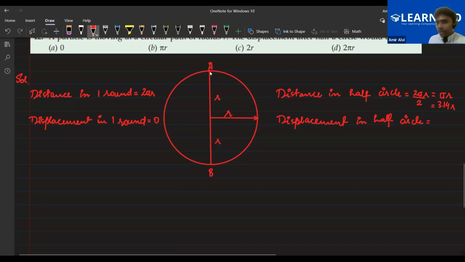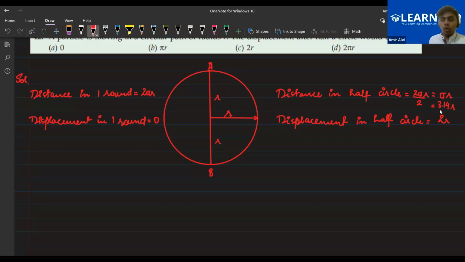And this is another path that is present, that is directly a straight line from point A to point B, that is r plus r, which will be 2r. So Nahid, Ayan and Farhan, which of the following will be considered as displacement, 3.14 r or 2r? 2r. Okay. Yes, obviously it's 2r, bacho, because 3.14 r is greater.